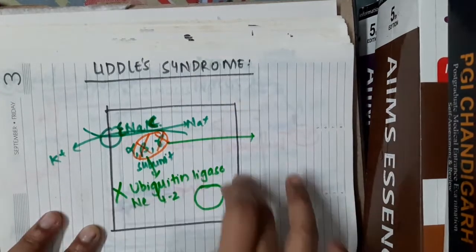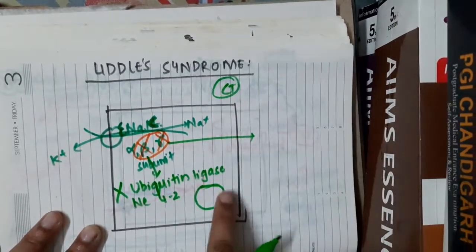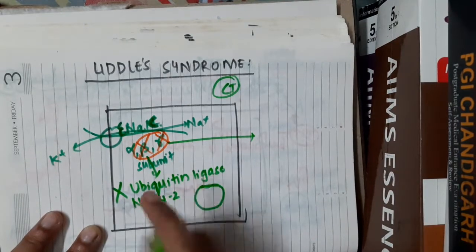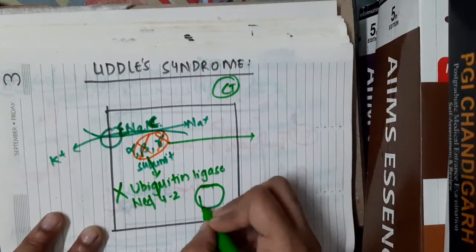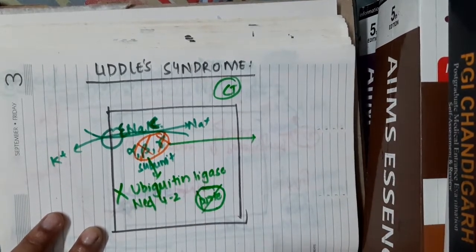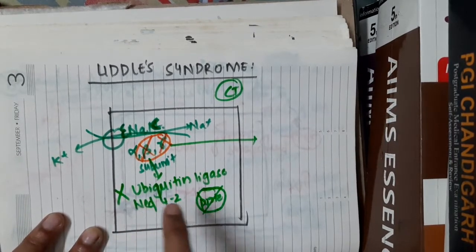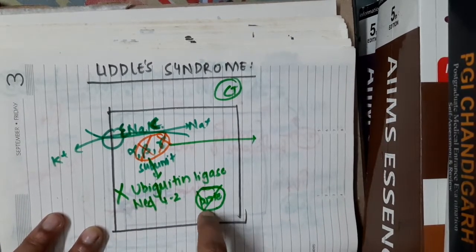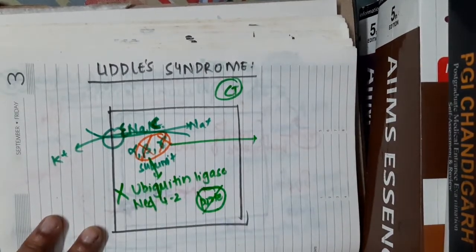In the renal tubule, mainly the collecting duct, this ubiquitin ligase NEDD4-2 causes proteasomal degradation by binding to the proteasome. Once this proteasomal degradation occurs, this will decrease the epithelial sodium channels.